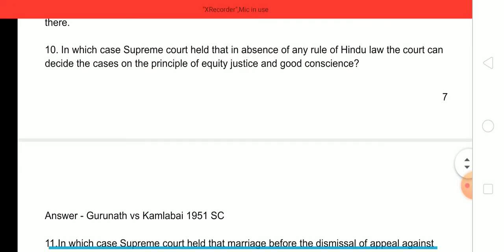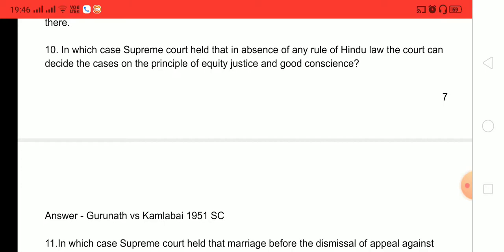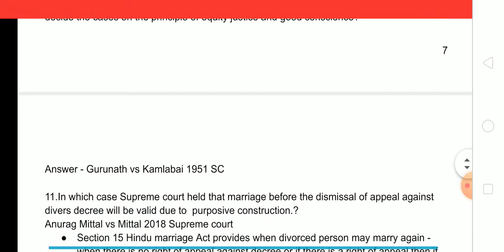10th question, in which case Supreme Court held that in absence of any rule of Hindu law, the court can decide the cases on the principle of equity, justice and good conscience? And answer is Gurunath versus Kamlabai, 1951 Supreme Court.